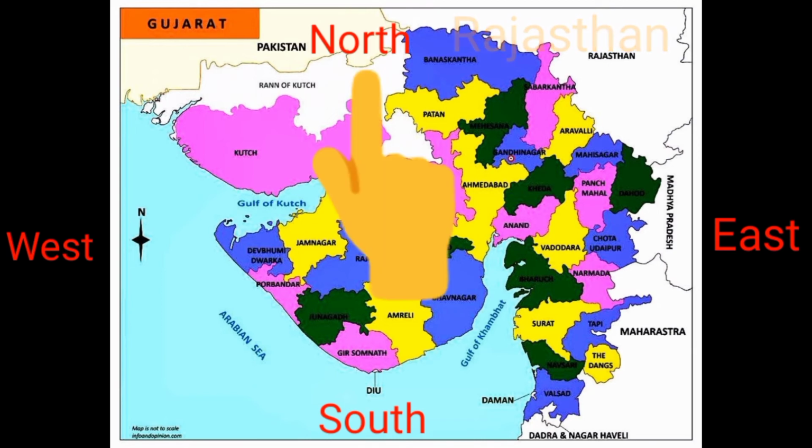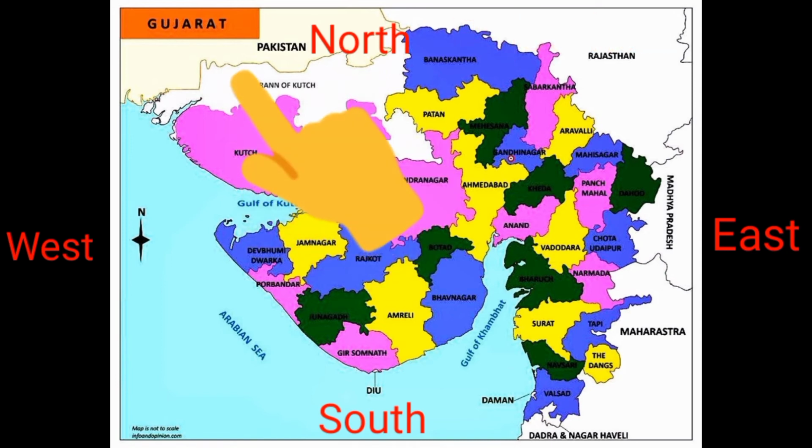On the northwest side, Pakistan is situated, and this is the international land boundary of Gujarat state.